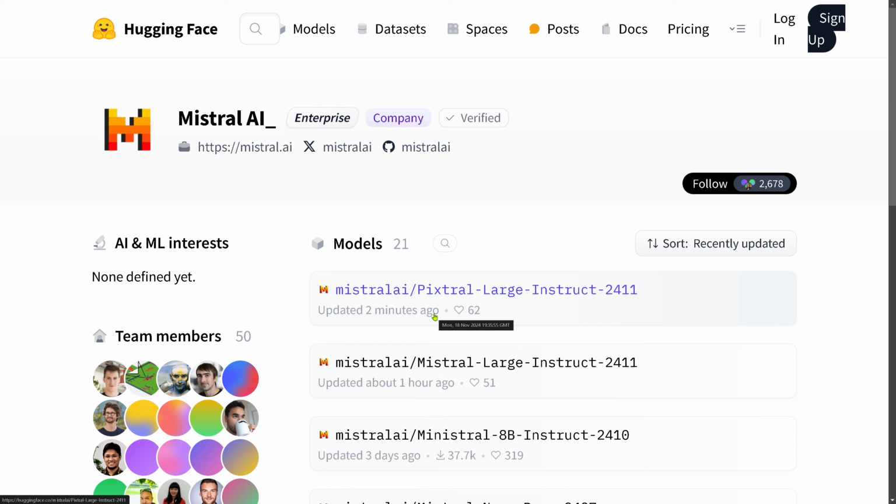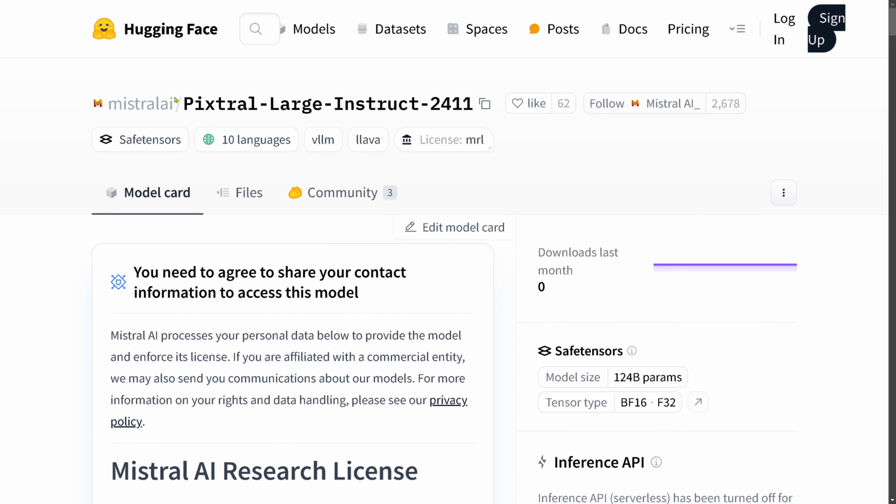My goodness, channel is perfect here. We have our Pixtral Large Instruct 2411. Plus, we have here the Mistral Large Instruct, our text model 2411, updated already an hour ago. Hey! But here, the new Vision Language Model, brand new 2 minutes ago. You just go there and you have here all the information that you need. Plus, if you download here, hey, it's 2 minutes already available.